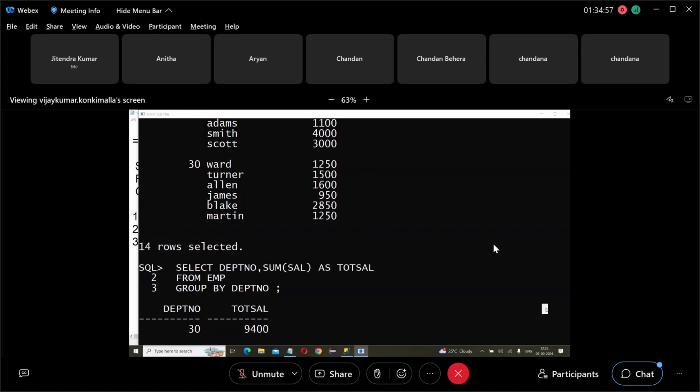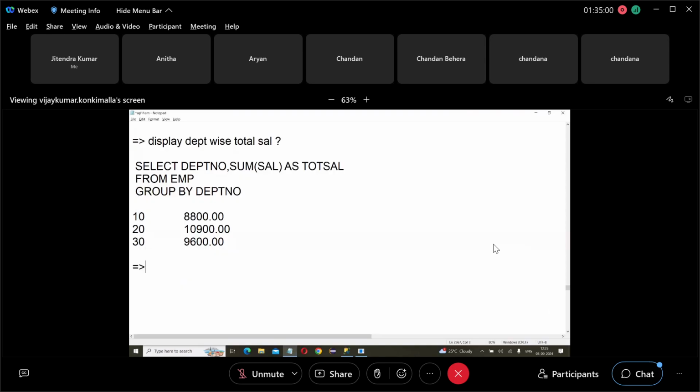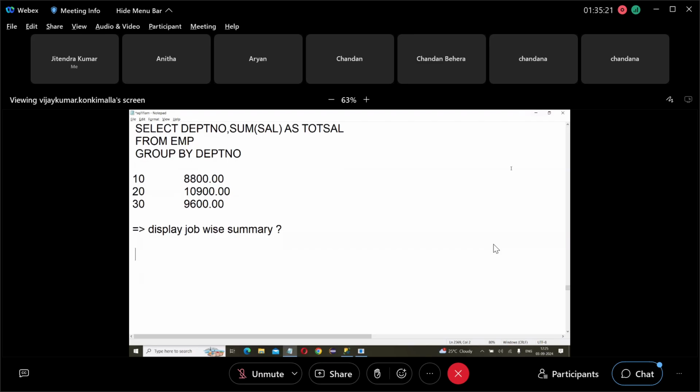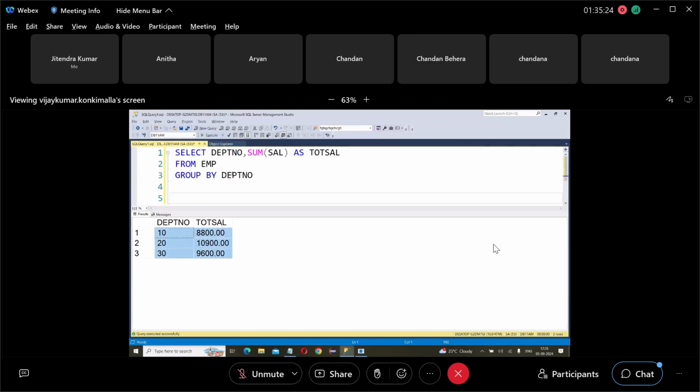Next one. Suppose, for example, I want to display the number of employees, the job wise summary. I want to show the job wise summary. Then group by what? Job. Grouping is based on job. Then clerk becomes one group, manager becomes one group.